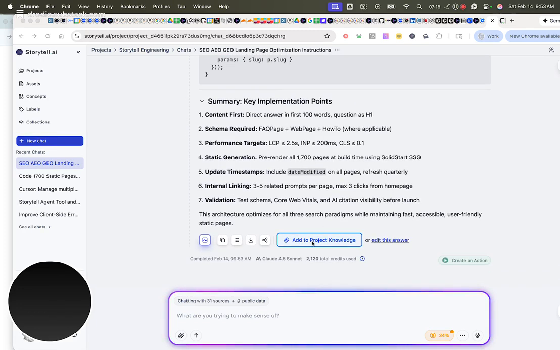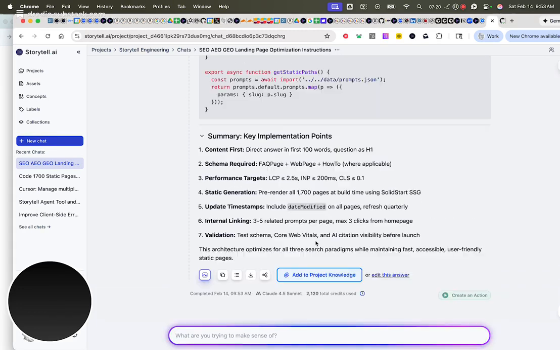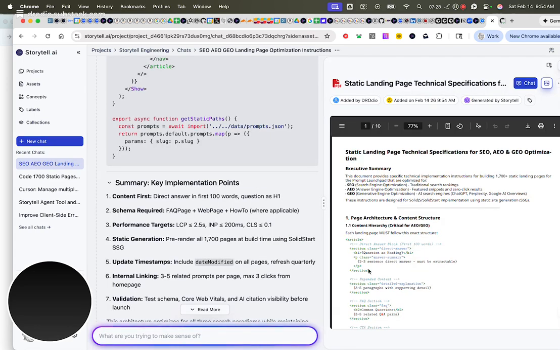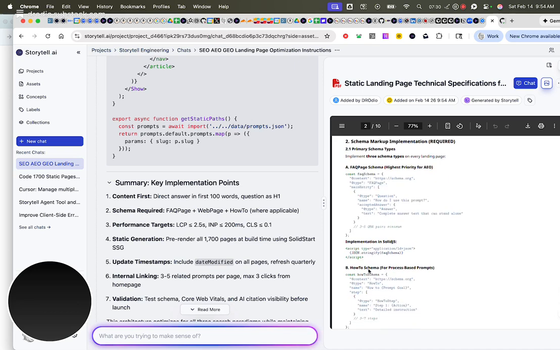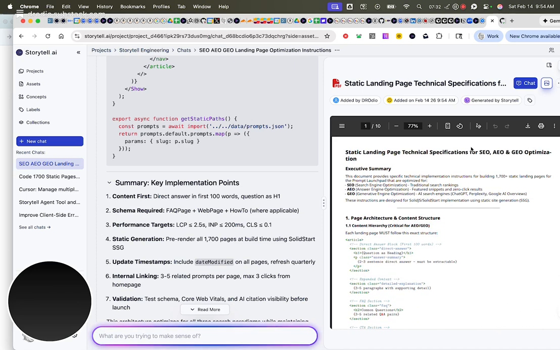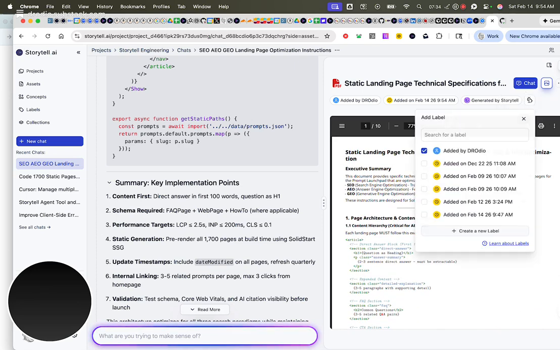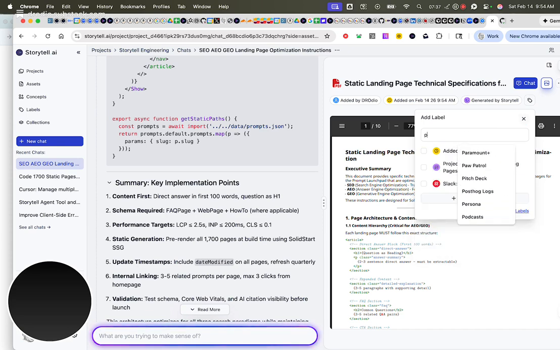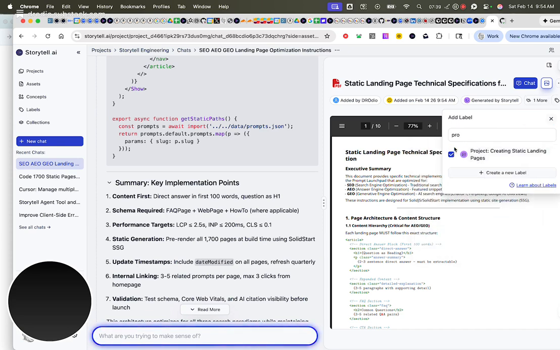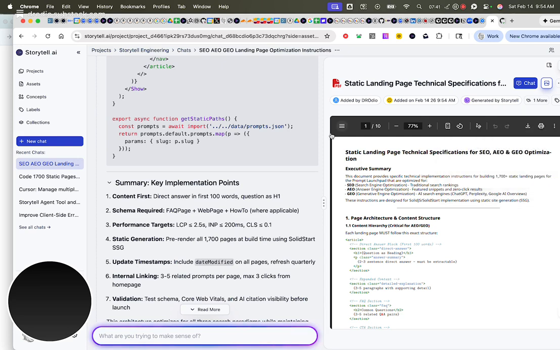So now I'm also going to add this into project knowledge. And you guessed it, I'm going to label this as well with that same label, because I'm going to be working with that label in a minute to make the PRD. I'll also share Storytell's output in my blog post, because I think this is valuable for anybody that wants to do this. So let me go ahead and add this label, and we'll just type the word project, and now we've got it labeled as well with that label.